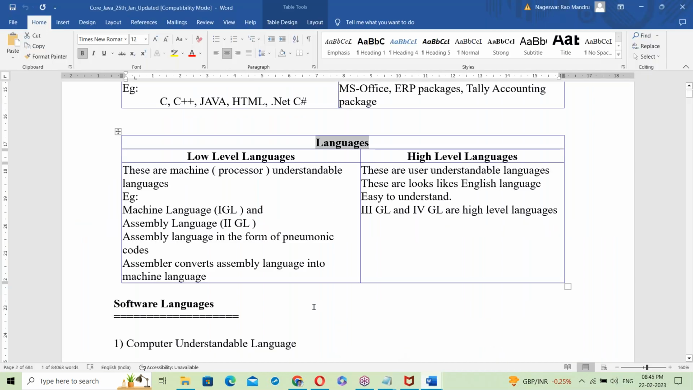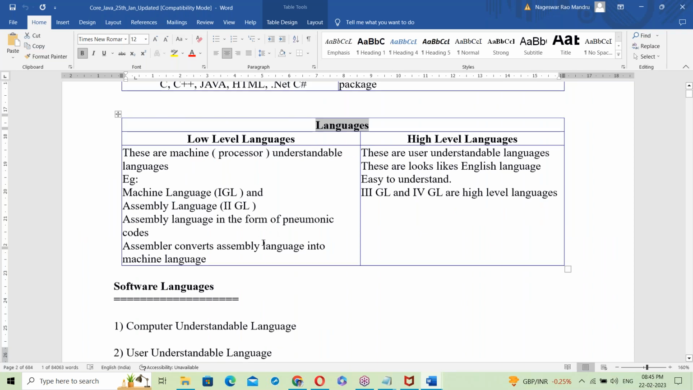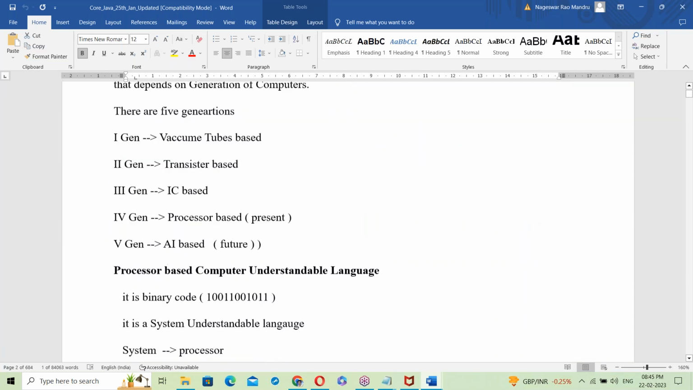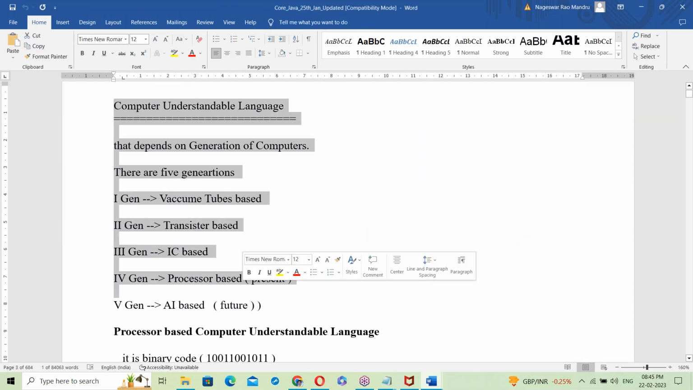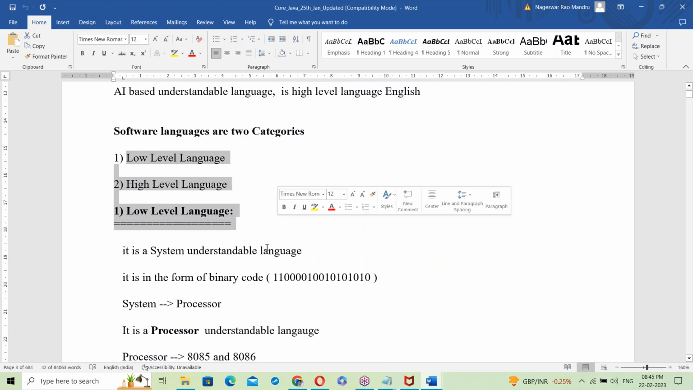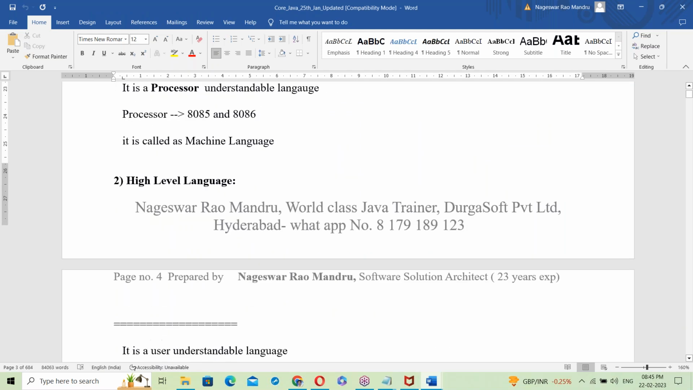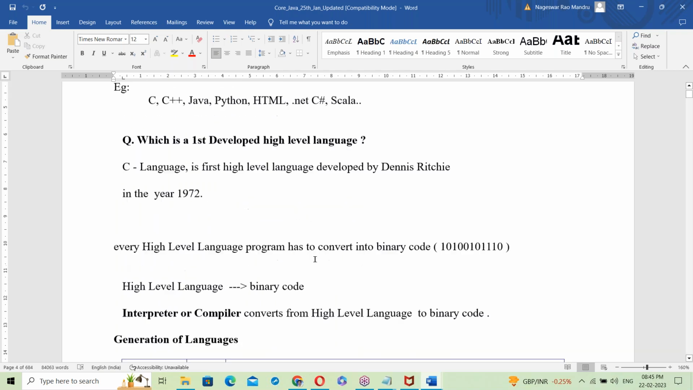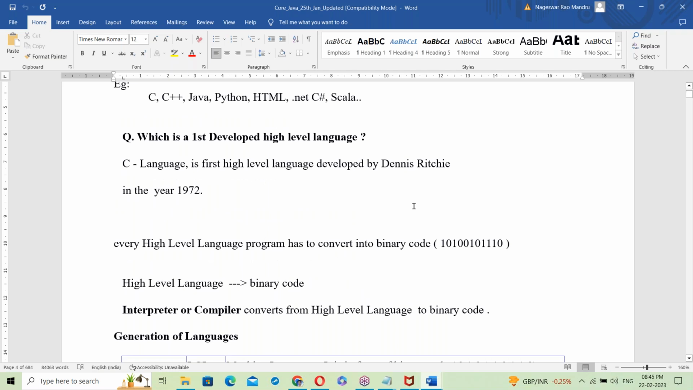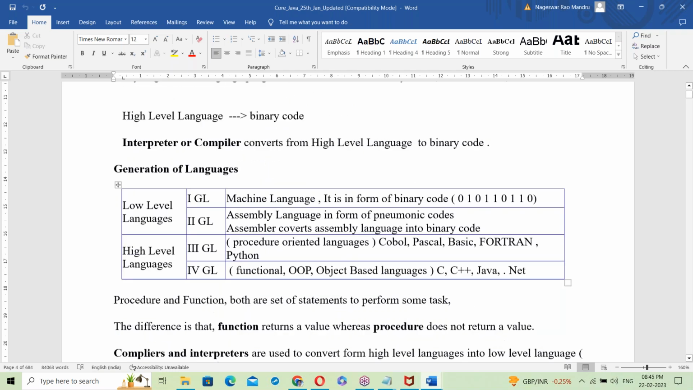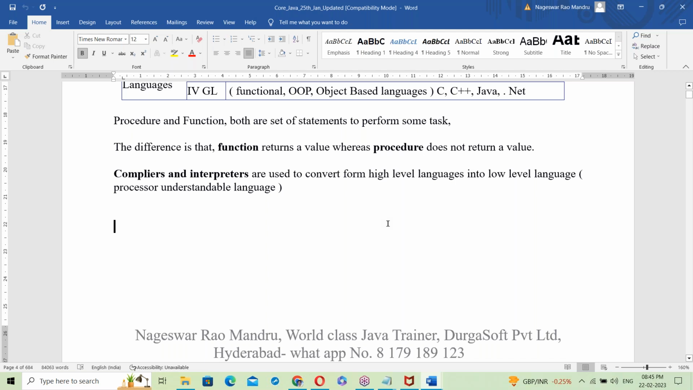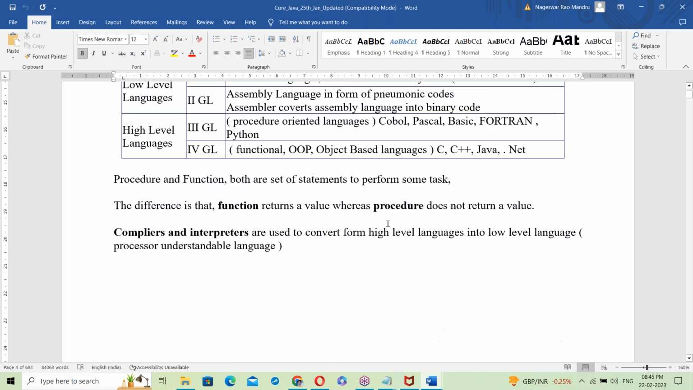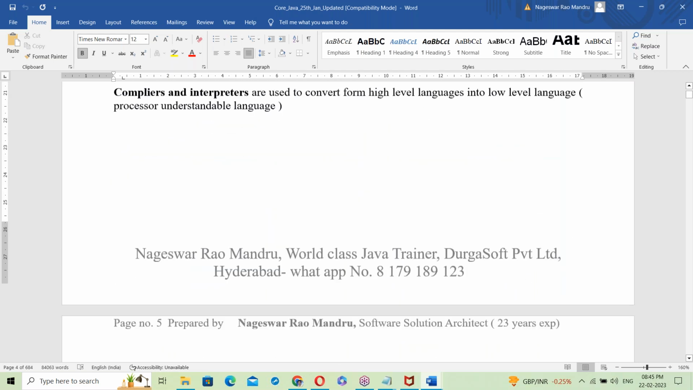Till now, whatever was discussed, I have prepared in a document: generation of computers, low-level language, high-level language, all I have prepared. Just go through the document. This document is for you only, I'll share it with you. I'm already sharing the daily class document in the WhatsApp group.